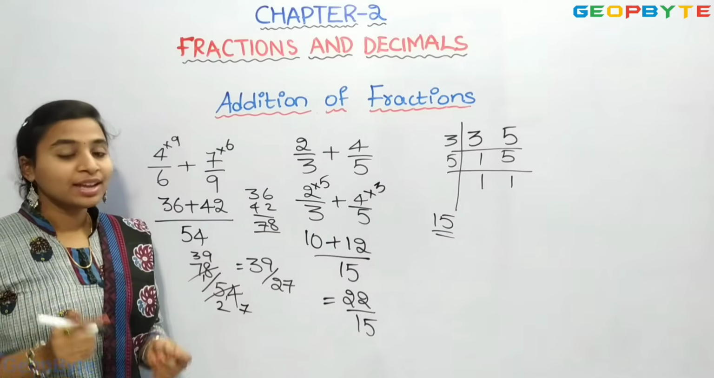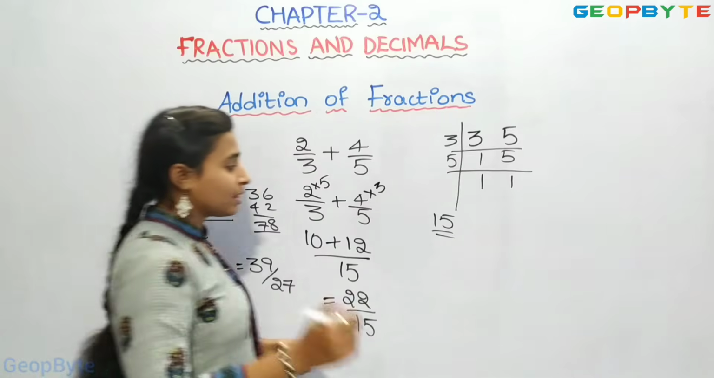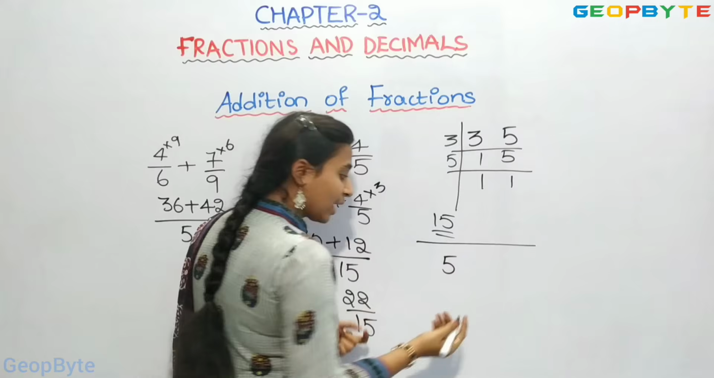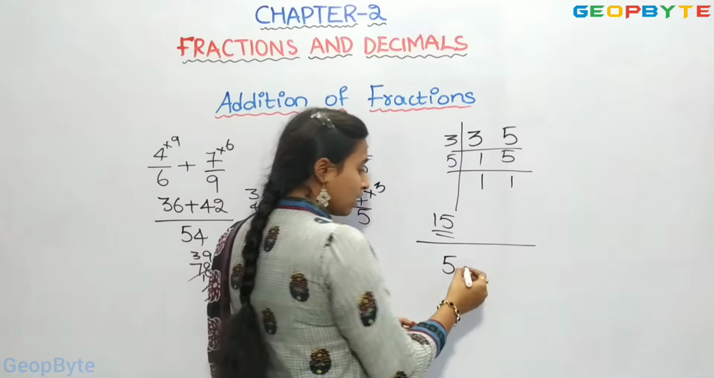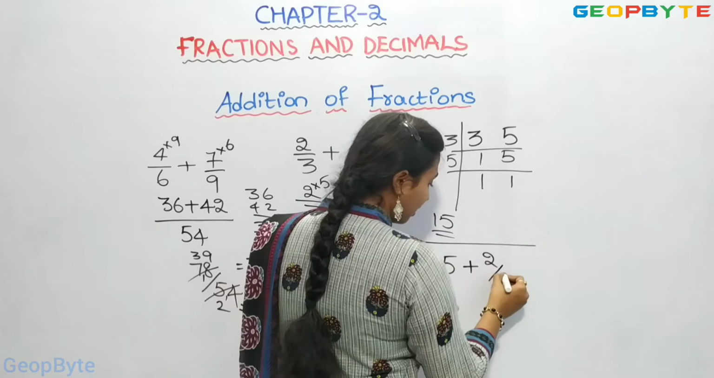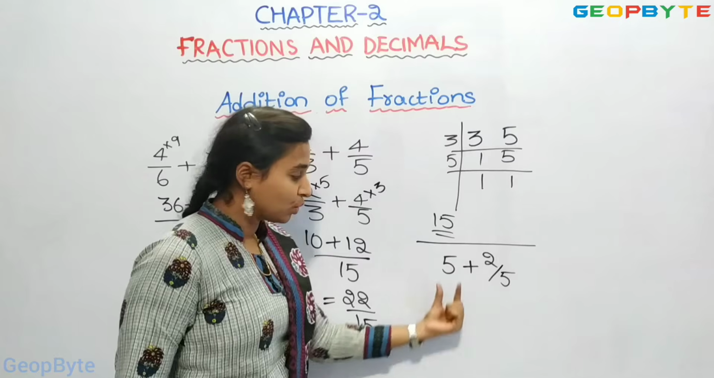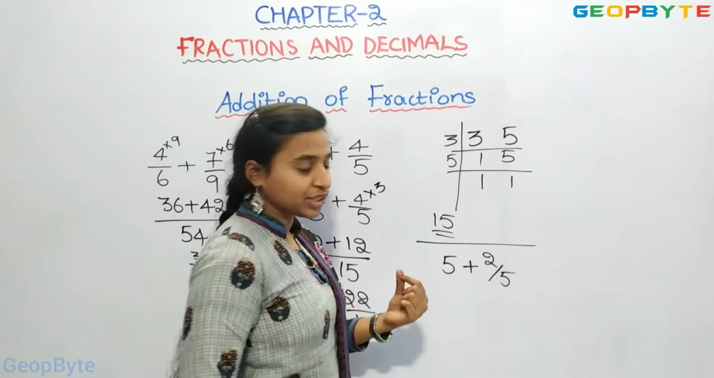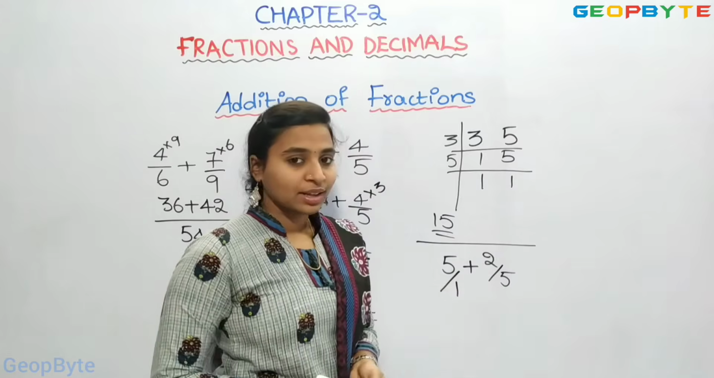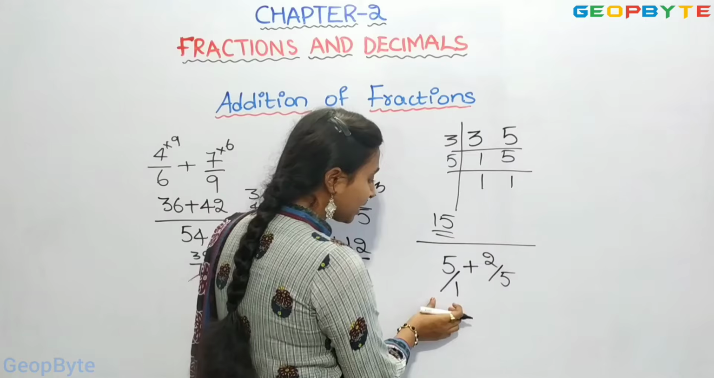Now let us see addition of a whole number and a fraction. Let us take a whole number 5. Any number. I am taking 5, plus the fraction 2 by 5. I am taking these two, a whole number and a fraction. Now let us assume there is 1 here. 5 by 1 is 5. So let us take it like this.